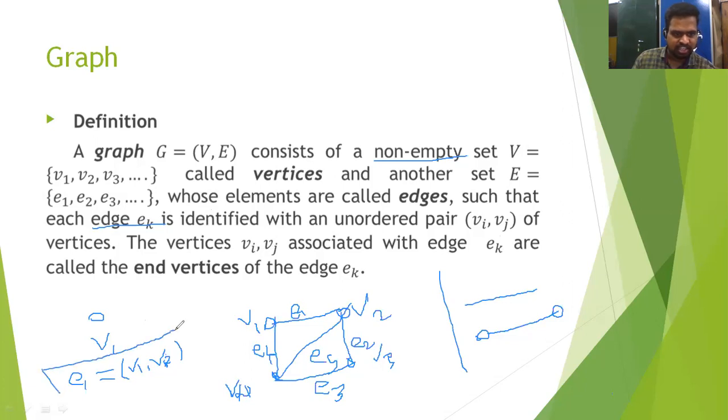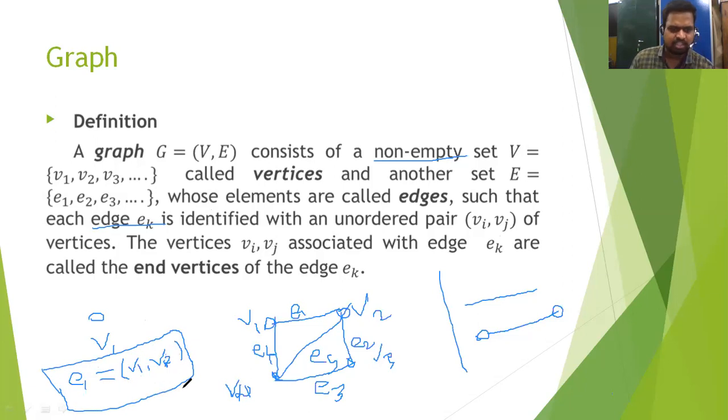Every edge is represented as an unordered pair of vertices, meaning the edge between those two vertices. So E1 is the unordered pair V1, V2; it means the edge E1 is between V1 and V2.